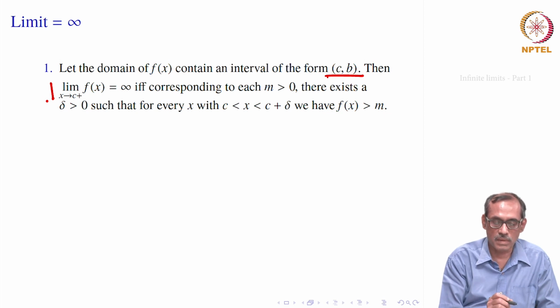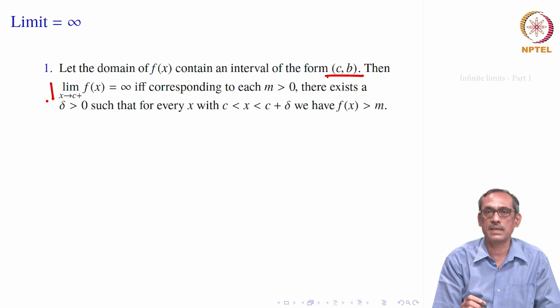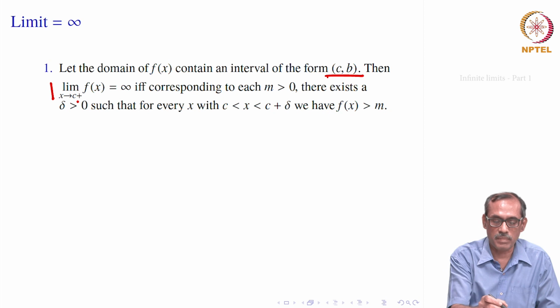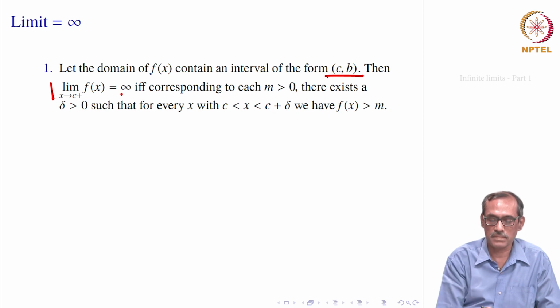Now, this limit will be equal to infinity, that means it would grow to infinity or become unbounded, surpass all positive real numbers. So, we will say limit of f of x, x goes to c plus is infinity. Infinity is not a real number, that is why we are not able to use the earlier definition, we have to redefine.